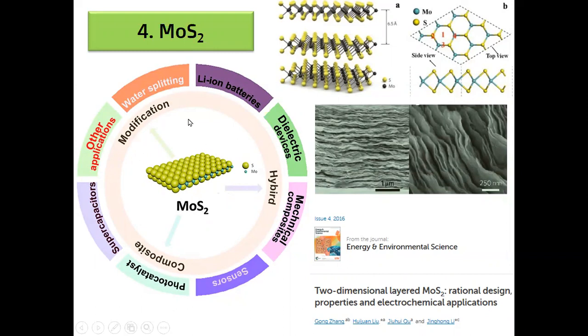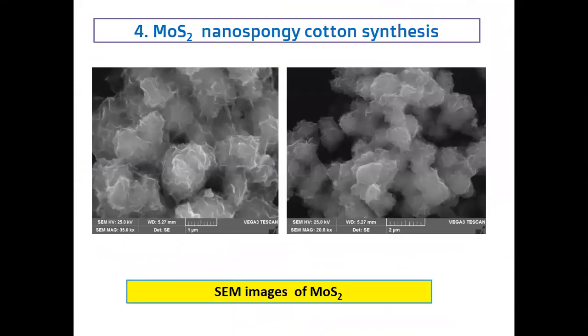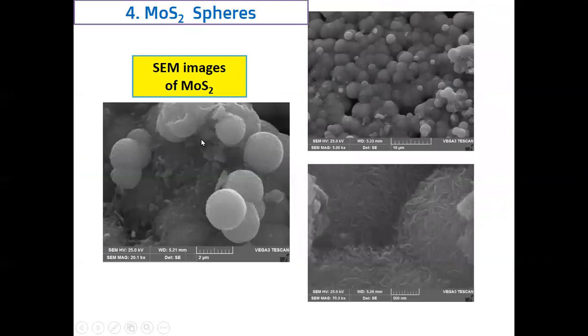It has been used in various applications like electrocatalytic and photocatalytic water splitting, batteries, dielectric devices, mechanical composites, sensors, photocatalyst, supercapacitors, etc. In our lab, we have synthesized MoS2, molybdenum sulfide nano spongy cotton type material. And also we have synthesized microspheres of MoS2 made up of 2D sheets of molybdenum disulfide.